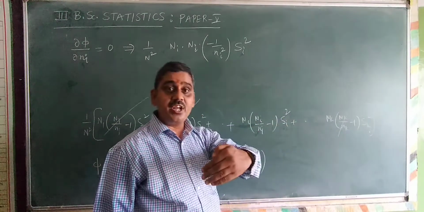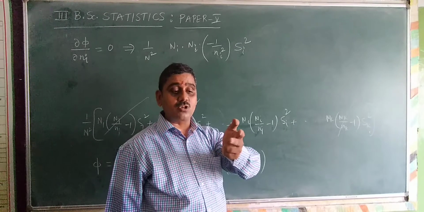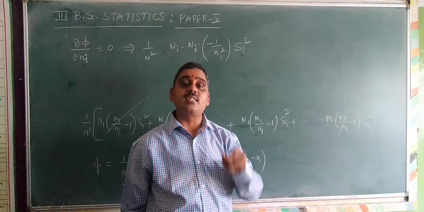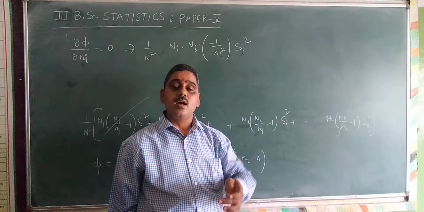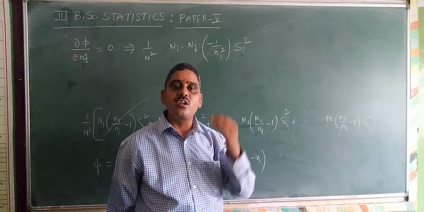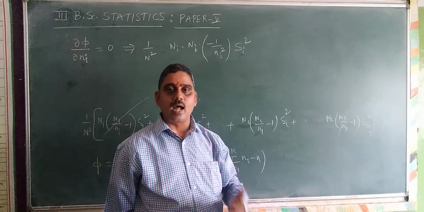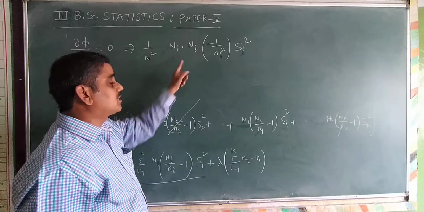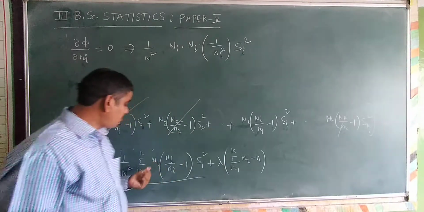We are differentiating the first term, second term, and so on, the ith term, and so on, the kth term. We are differentiating with respect to the ith term only, that is Ni. The remaining differentiations all become 0. That is what you have to keep in your mind. You have to understand, right? So only the ith term differentiation is this. The remaining differentiations are 0. Therefore, there is no summation.